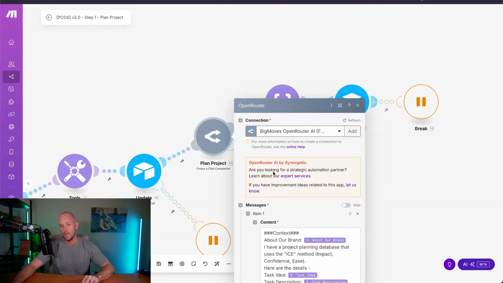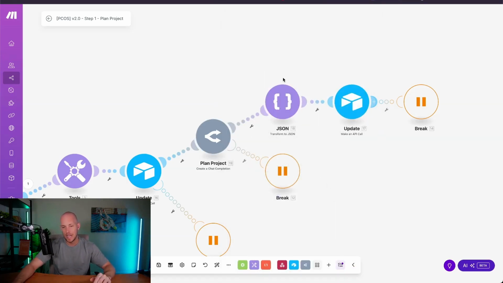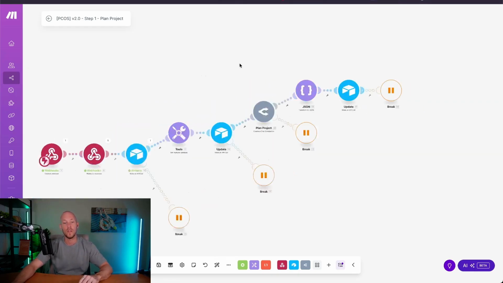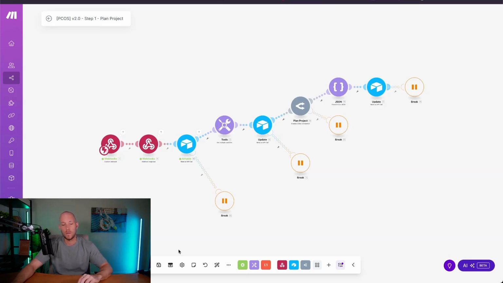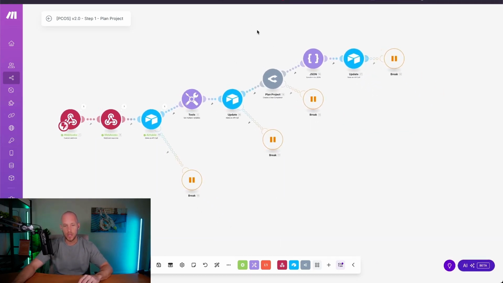Now, sometimes we can do it inside of here. If we enable JSON mode, sometimes it will actually create the right formatting that we can send directly into Airtable without this module. But we found that it was a little bit temperamental. So we found that just adding the JSON module in here made it so much more consistent to then send it back into Airtable itself. Now that might improve over time. This module here has been continually updated and improved over the last 12 to 18 months that we've been using it. So that's basically how this automation works.